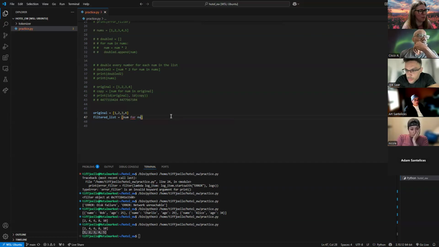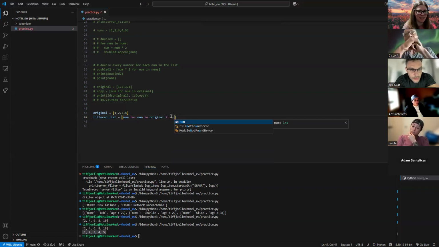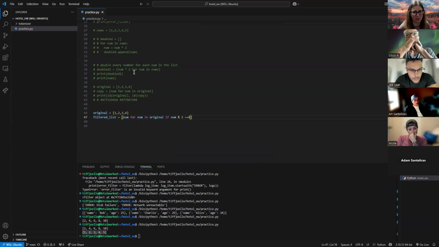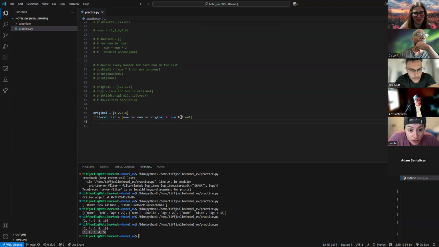For number in original list, but only if they are even, which we know even is modulus 2. Modulus is a very fun, random thing. Can't wrap my head around, but it's divisible by 2 equals 0. So this expression right here is our handy go-to if we want to find even numbers.